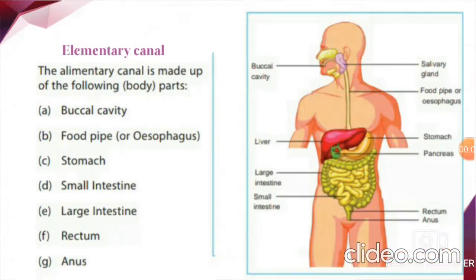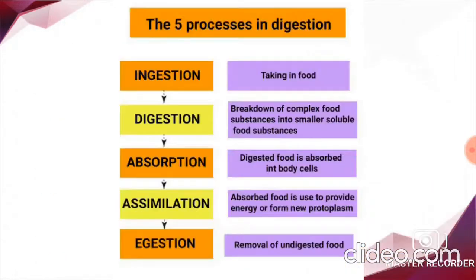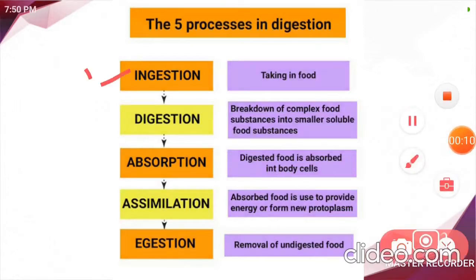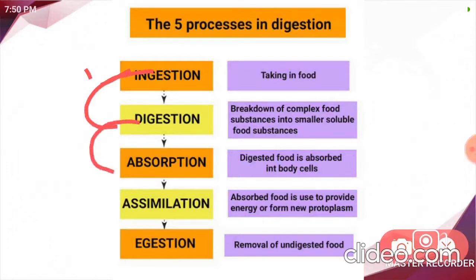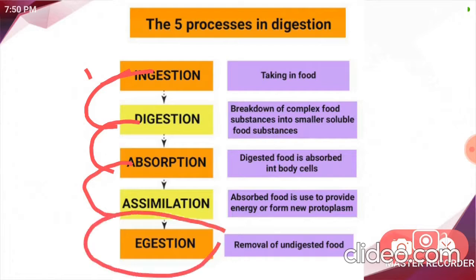Understood? Children, first we will learn the sequence of steps involved in the digestion process. There are mainly 5 processes in digestion. The first process is ingestion. After ingestion, it is digestion. After digestion, we have absorption. After absorption, it is assimilation. And the final step is egestion. Let us learn in brief these 5 processes.